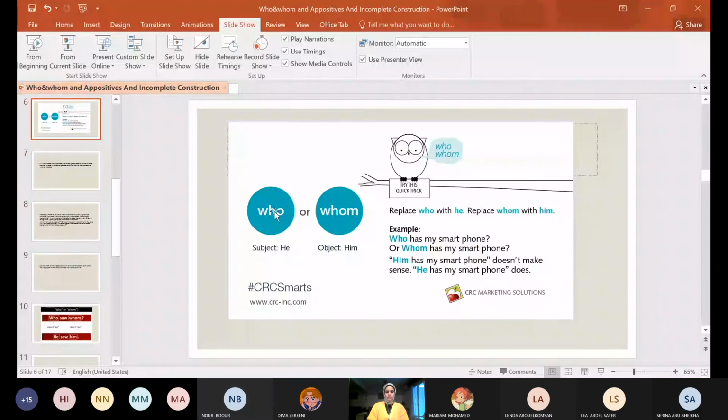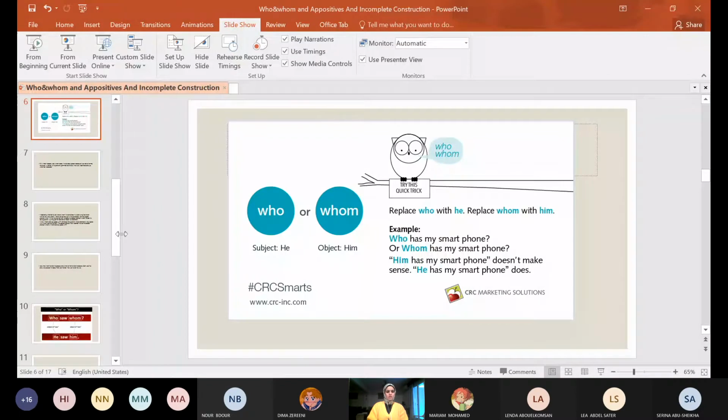Yes. Who is a subject pronoun. Whom is an object pronoun. When I replace who with he, okay, so it's a subject pronoun. When I can put he, so it is who. When I can use him, it's whom. Who has my smartphone? I can say he has my smartphone. Whom has my smartphone? No, because I can't say him has my smartphone.